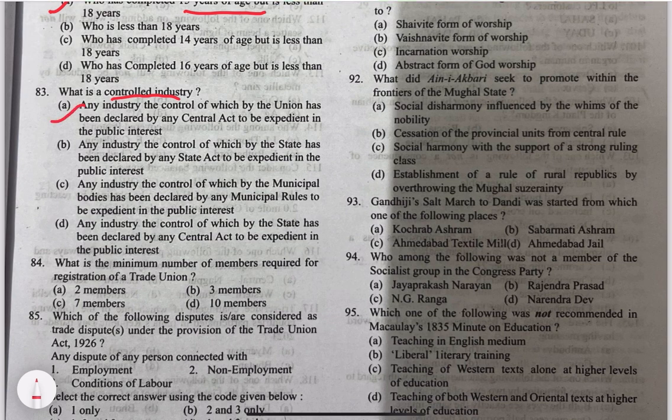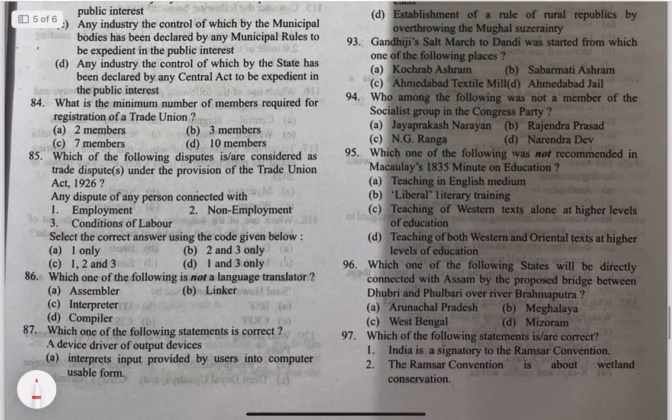Any industry, the control of which a union has been declared by Central Act to be expedient in the public interest. 84. What is the minimum number of members required for the registration of a trade union? The answer is C, 7 members. At least 7 members are needed. 85. Which one of the following are considered as trade disputes under the provisions of the Trade Union Act 1926? Any dispute of any person connected with employment, non-employment, conditions of labor. The answer would be all the above. Employment, non-employment, conditions of labor.